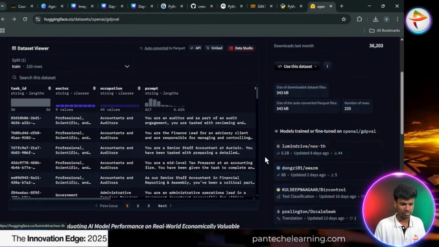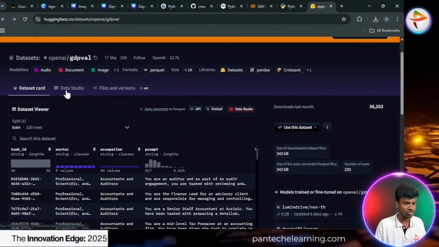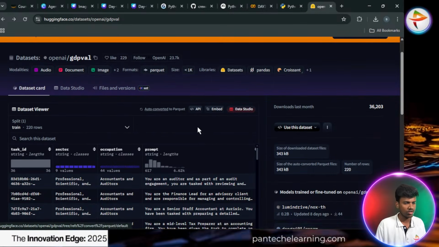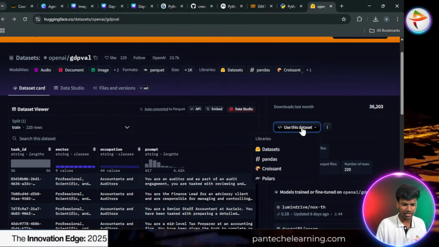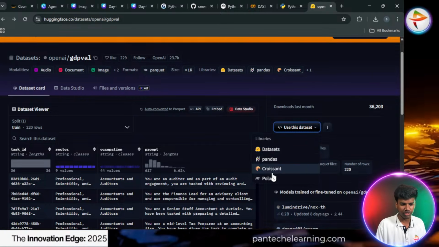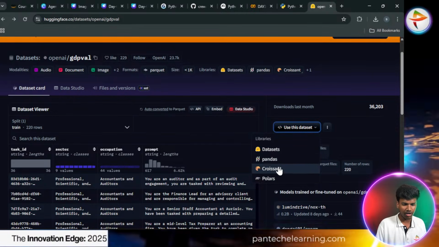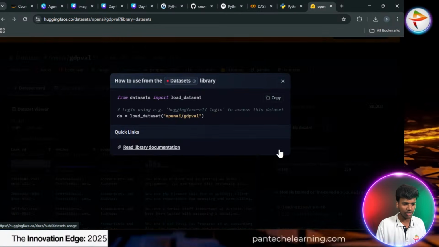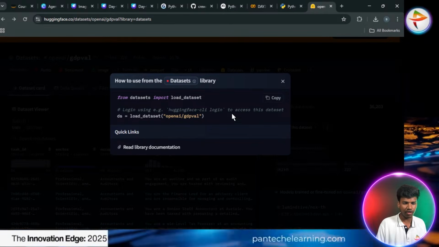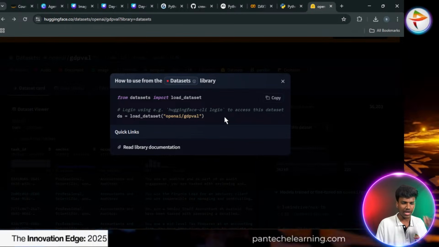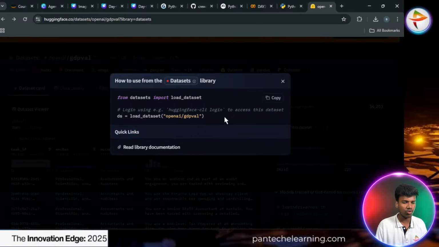So now we can see, choose one kind of data card. You have to click this and download it yourself. So use this dataset, right? They are asking which libraries you need. So pandas or Hugging Face datasets, you can click and copy the link, or else follow this kind of syntax and paste it in any IDE. You can download your dataset.